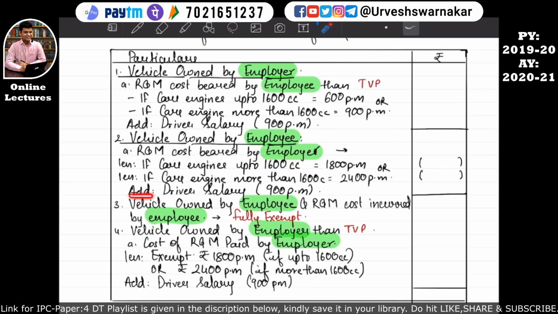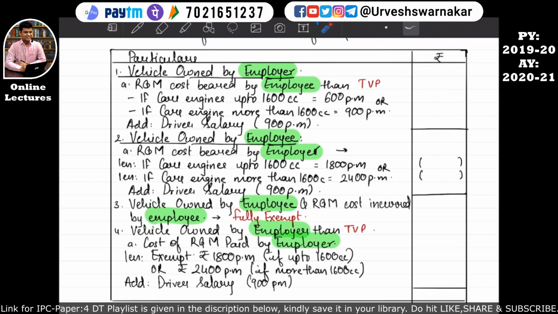Okay, and if the driver facility is given to the employee by the employer, then 900 per month will be considered as the taxable value of perquisite of this driver facility. Okay, and finally whatever amount is derived over here will be considered as the taxable value of the perquisite, and this taxable value of the perquisite will be taken in the computation of the income from salary.